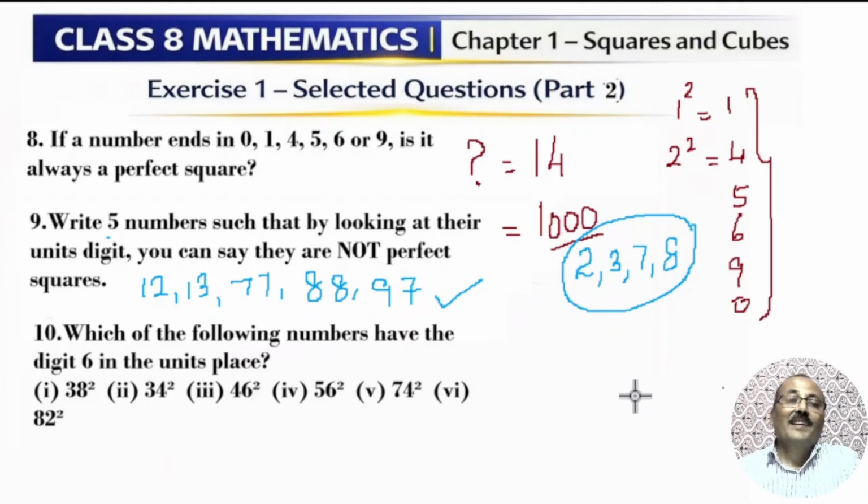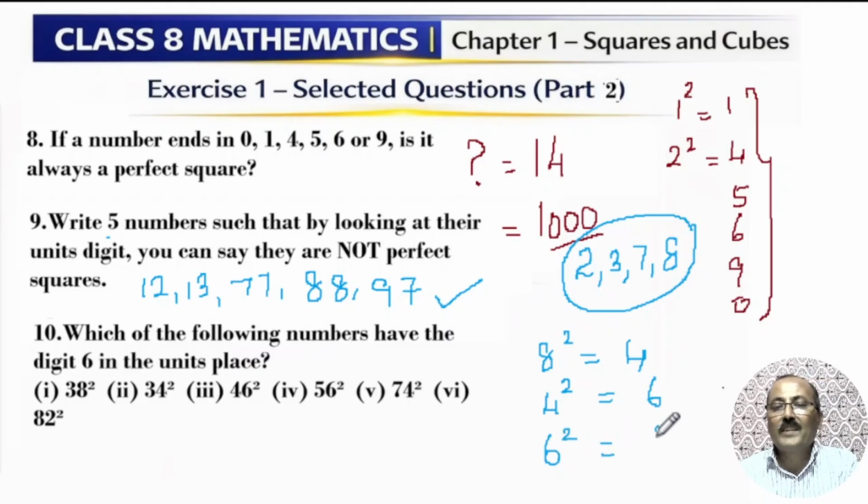Next question: which of the following numbers have digit 6 in the units place? Like this, previously also we have seen one question. 8 square ends with 4. 4 square ends with 6. 6 square also ends with 6, 36. 4 square is 16.